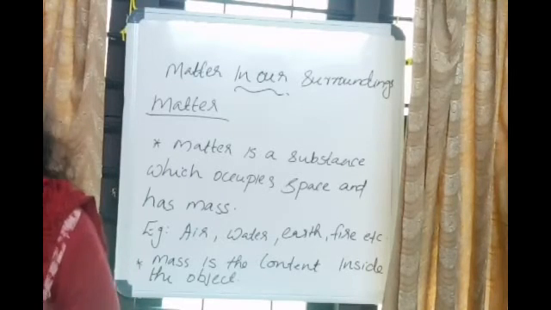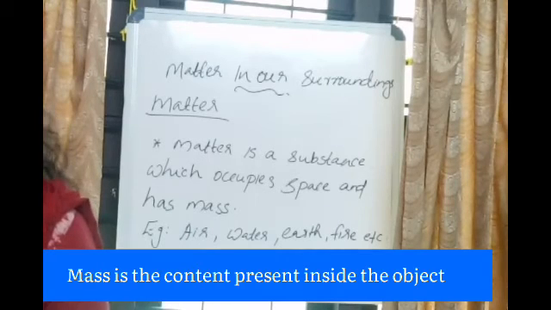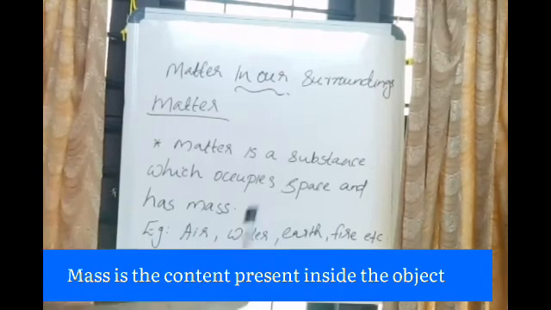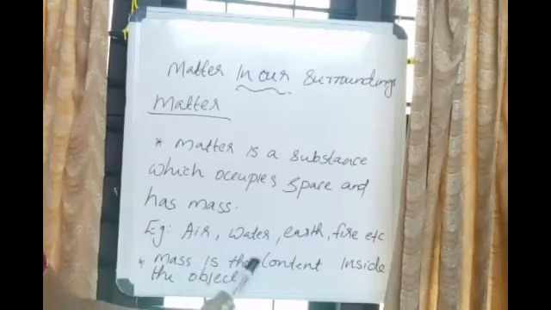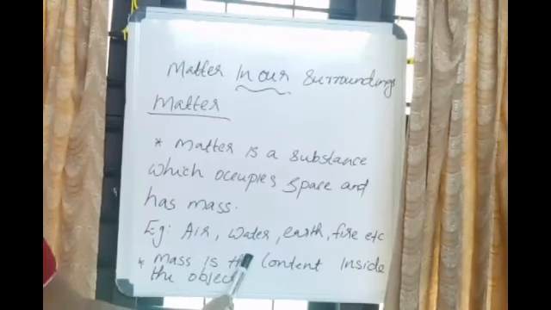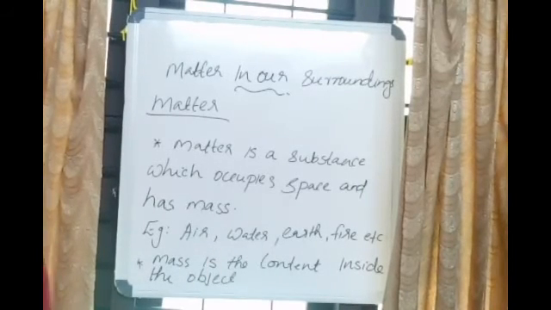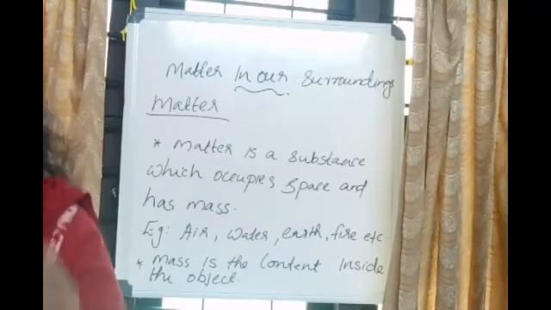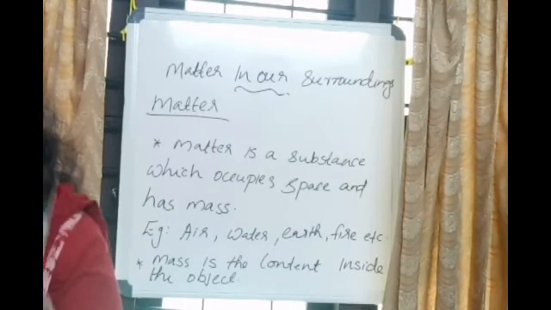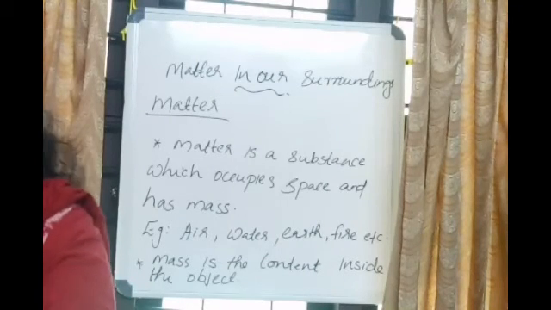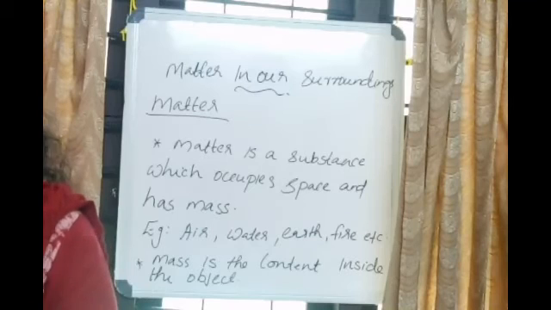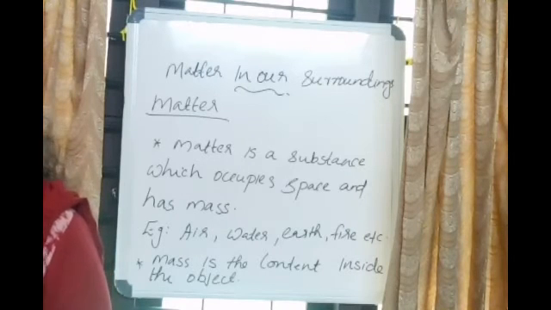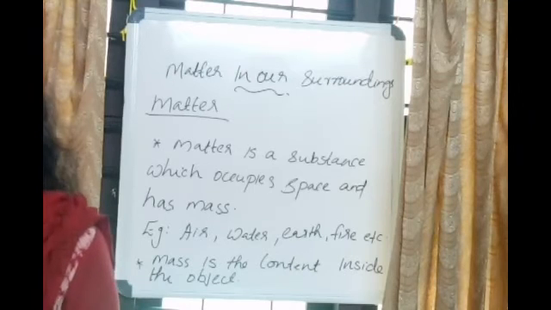Then what is mass? Mass is the content present inside the object. Suppose 40 gram is the mass of an object, so that number 40 is the mass. 40 is the content inside the object. We will discuss in the chapter on gravitation in detail what the difference between mass and weight is.